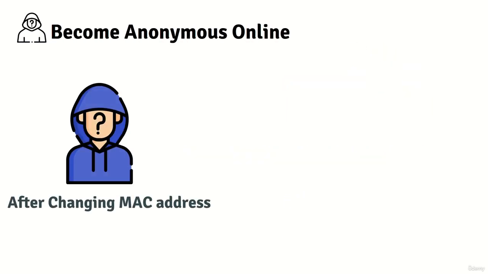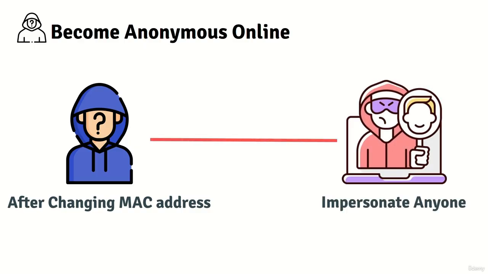Also, the MAC address is often used by filters to allow or prevent devices to connect to websites and do specific tasks on the network. So being able to change the MAC address to another device's MAC address will allow you to impersonate this device and allow you to do things that you might not be able to do.